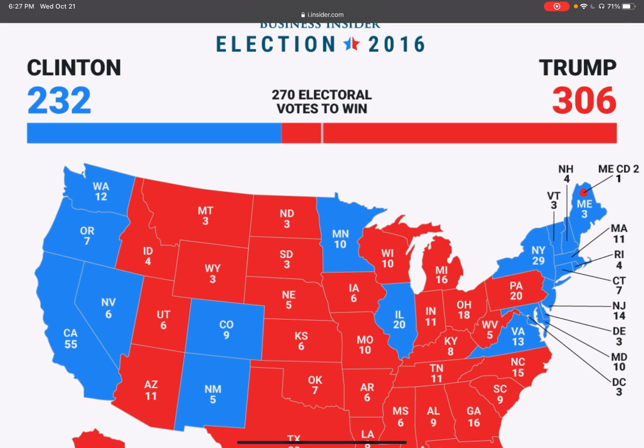Montana and Wyoming have a very small percentage of people, but they still get 3 electoral votes. We're gonna talk about how each vote is not worth the same in the United States. My vote in California is worth less than a vote in Montana or Michigan, right? Because electoral votes are not necessarily correlated with population.